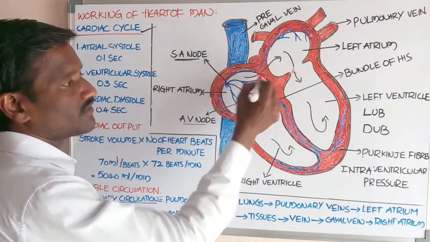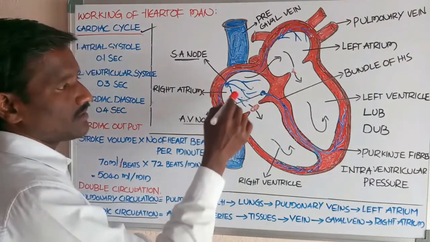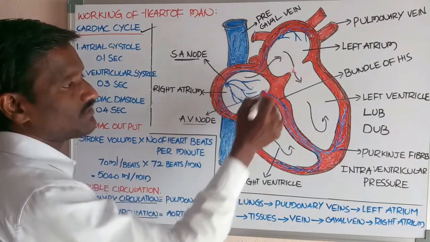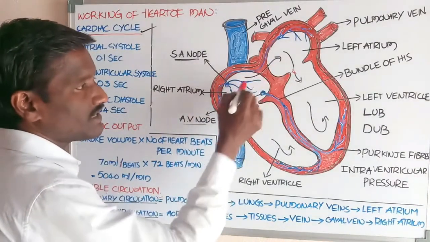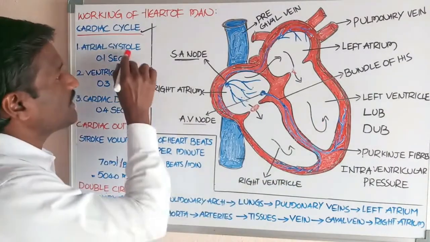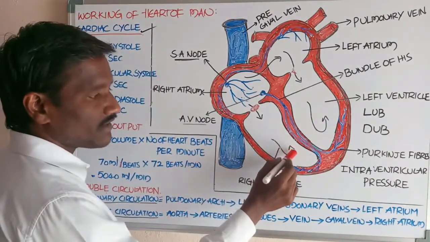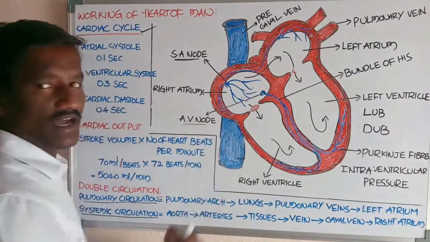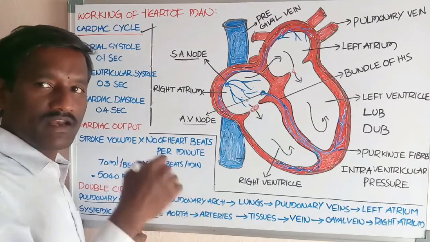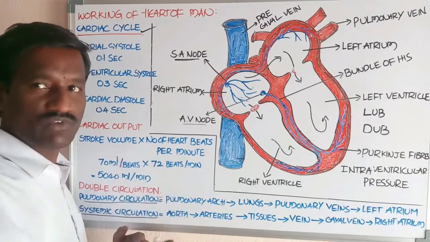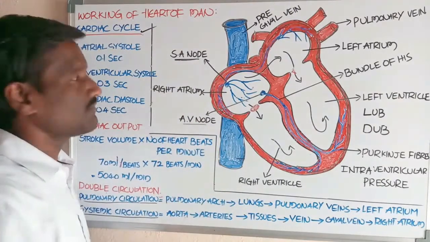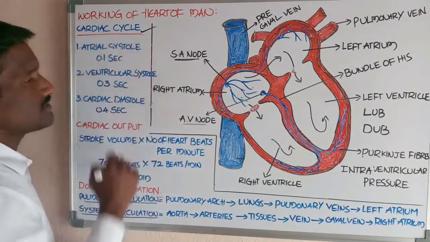By the contraction of the atrial chambers, the respective atrioventricular valves, AV valves, are open. The blood present in the atrial chambers enters into the ventricles. By the atrial systole, 30% of the blood is filled into the ventricles. The remaining blood present in each ventricle enters before the atrial systole. Okay, this is about the atrial systole.